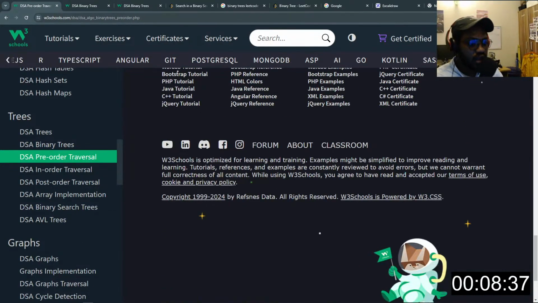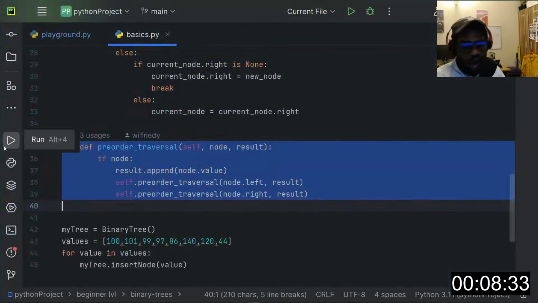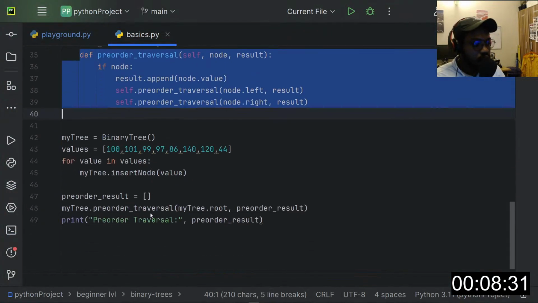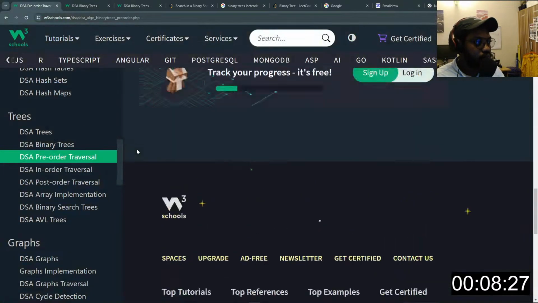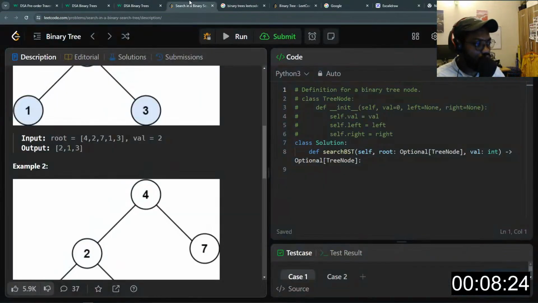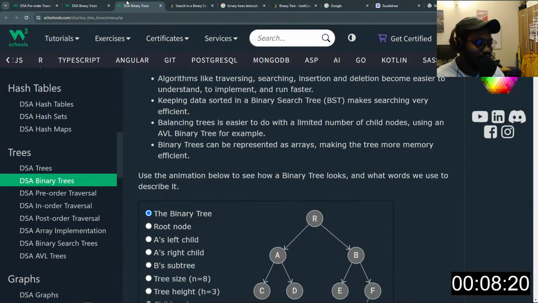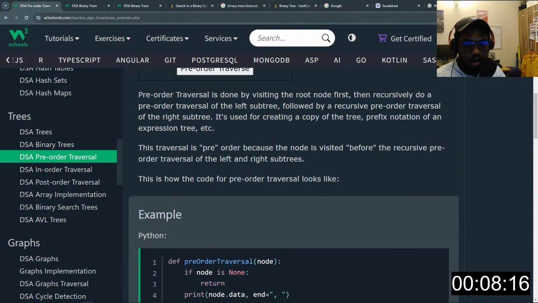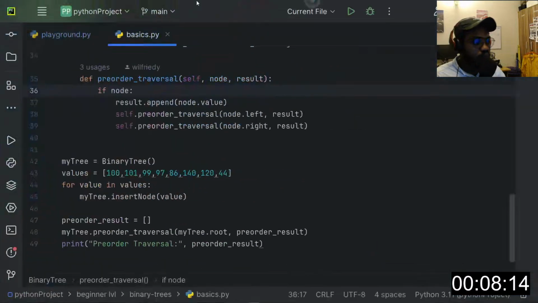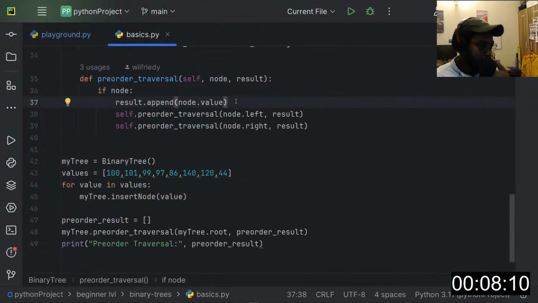So let's have a look at an implementation. So I'll write some code here. Okay, so I did a pre-order traversal already, right? I did a pre-order traversal, which is why I'm talking more about it. So I really had an idea before doing this. So here is what needs to happen. Let me just comment this out.